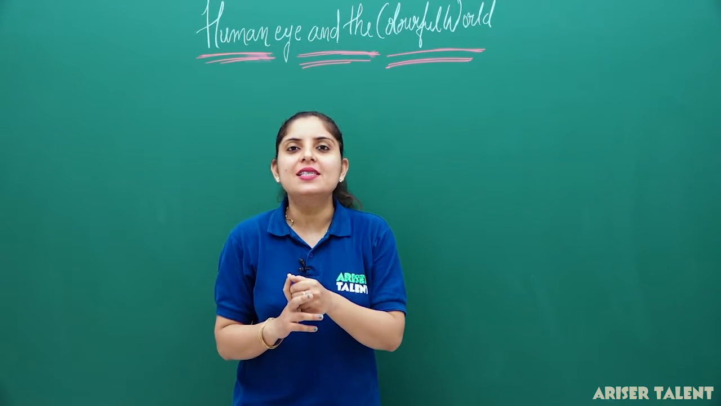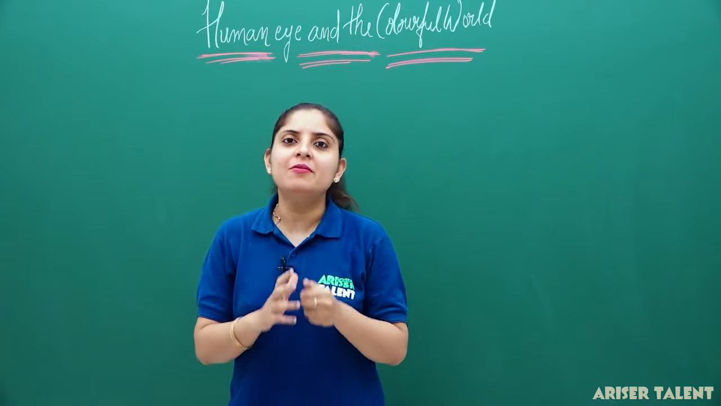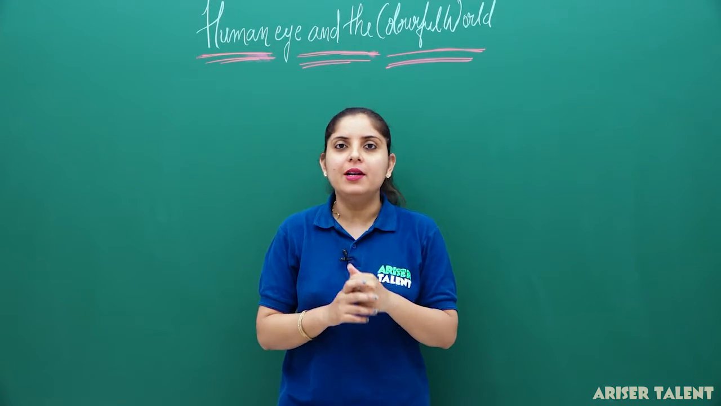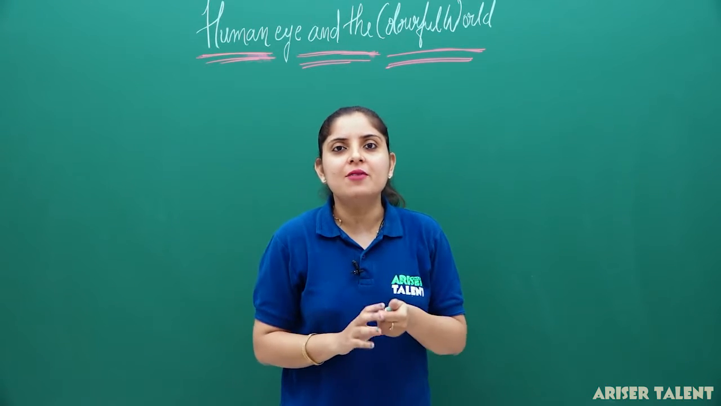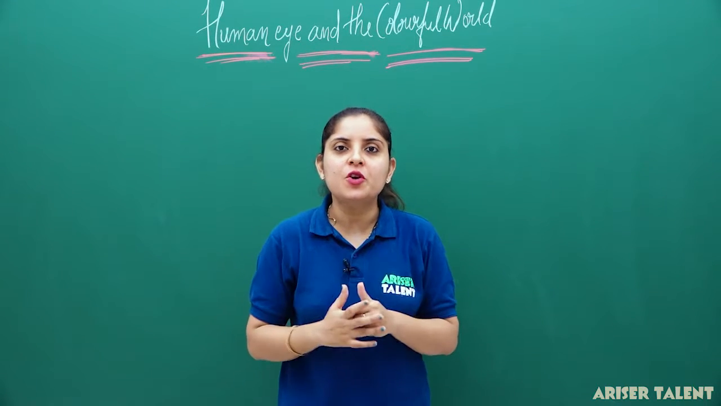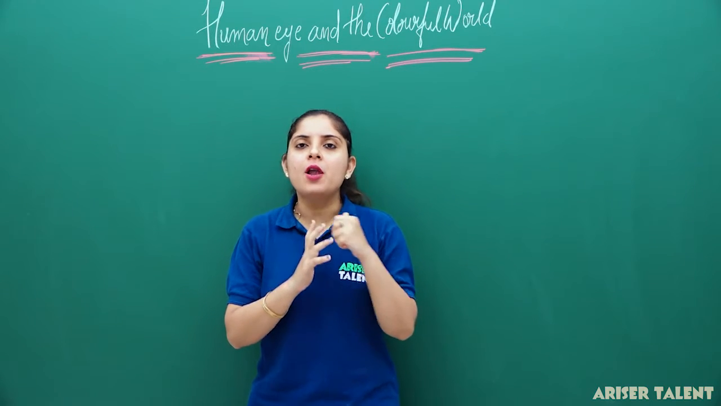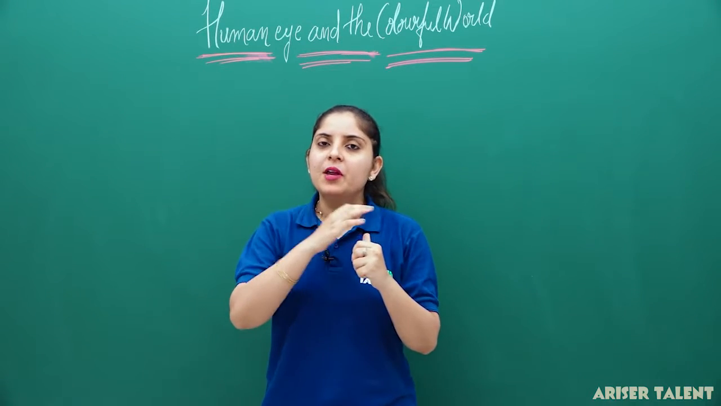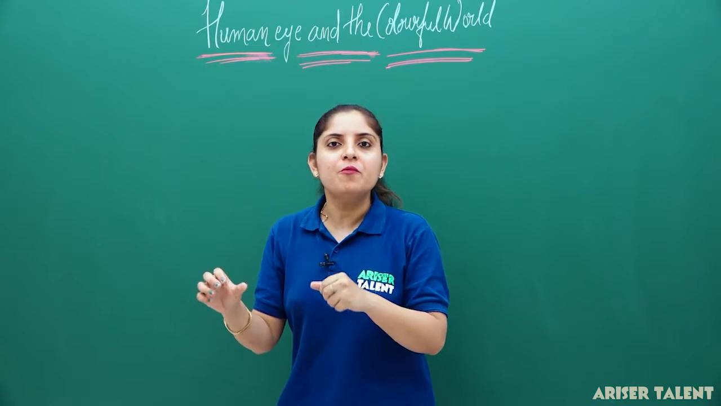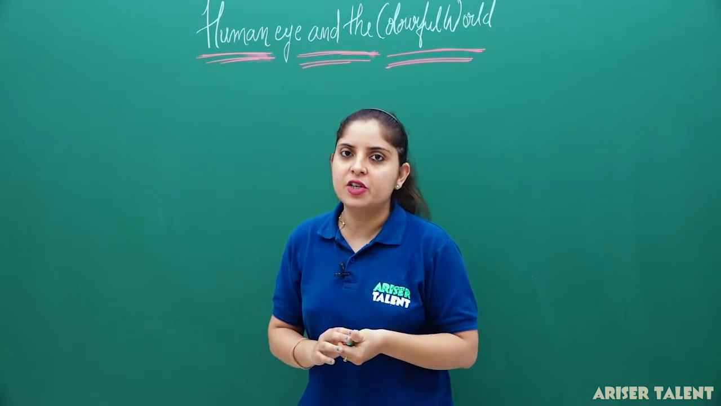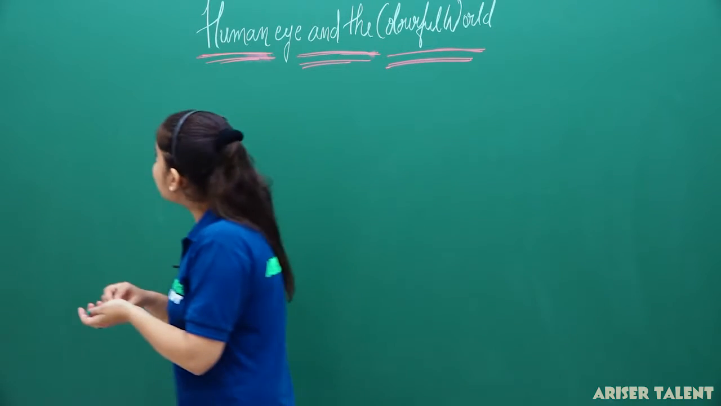So what we were discussing previously, we have started a very interesting chapter of physics, about the human eye and the colorful world. In our previous lecture we discussed the structure of the eye and the working of the eye. That lecture was all about the parts of the eye. Now we are going with the flow. In the same flow, today we are going to deal with the defects in the eye and their correction. So our today's topic is all about